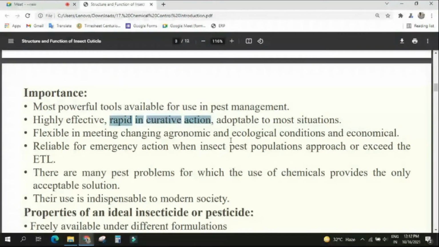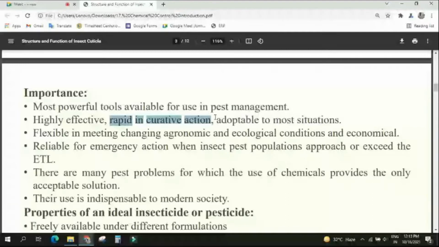Suppose you are doing trap cropping. What is happening? The trap crop will grow, the pest will come to it, and natural enemies will come to it. You have to kill them, or you have to manage or destroy that trap crop. So many things are coming. But chemical means put in water, apply in the field, and the insect will be killed. This is what your rapid in curative action is.